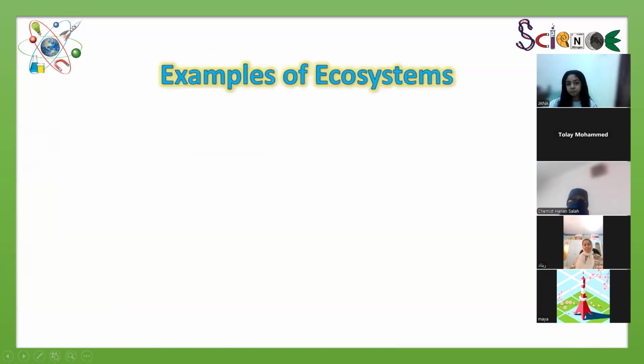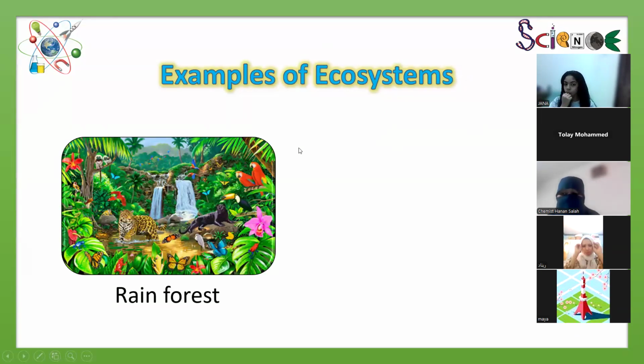We have a lot of examples, so let's see together what the examples of ecosystems are. Number one here is the rainforest. This is a place, and this place contains living organisms and non-living things. Here you have tigers, maybe lions, butterflies, insects, and also birds. These are living organisms. Plants around them are also living organisms.